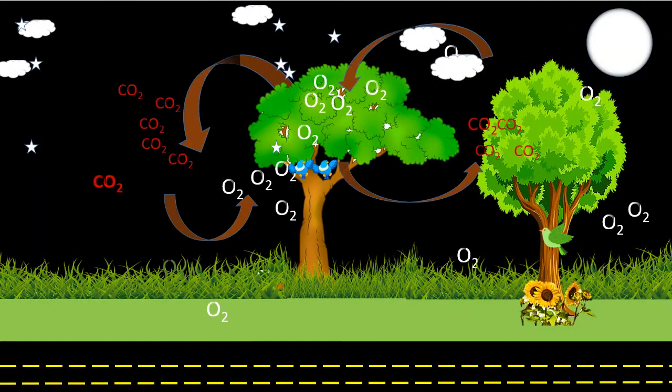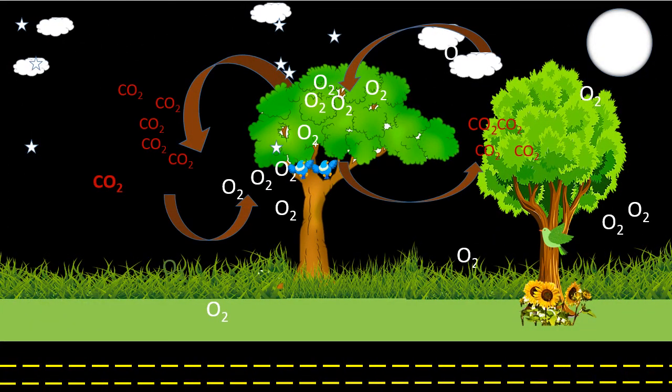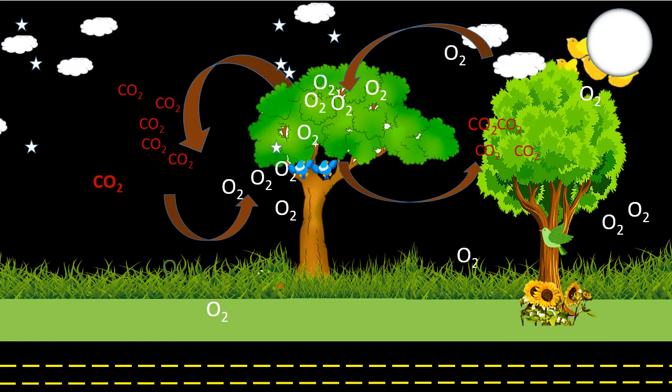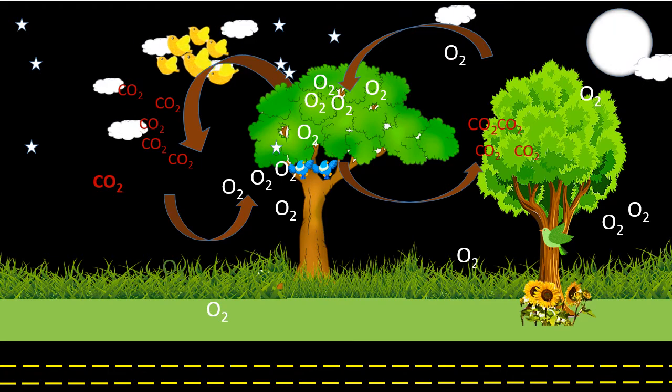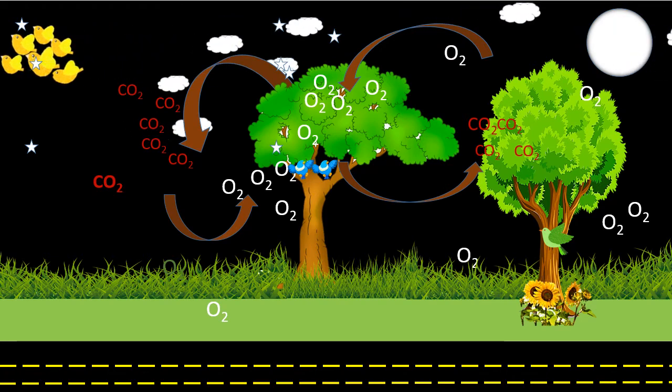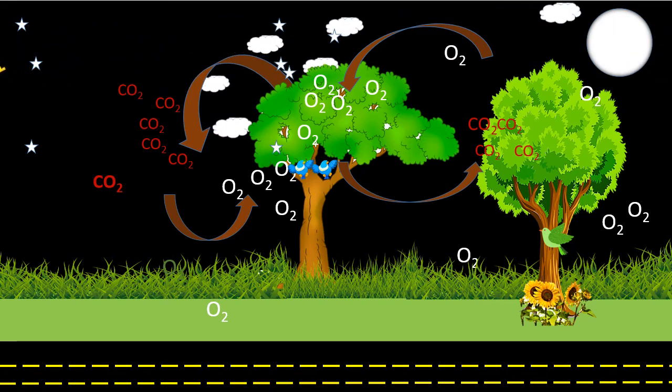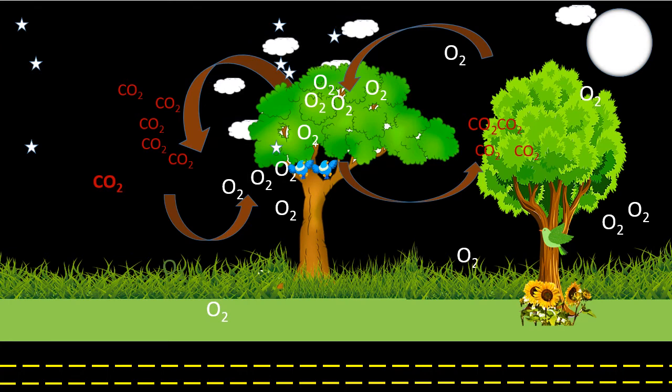At night, due to the absence of sunlight, plants do not perform the process of photosynthesis. So photosynthesis stops, but respiration continues. Plants excrete more carbon dioxide at night compared to during the day.